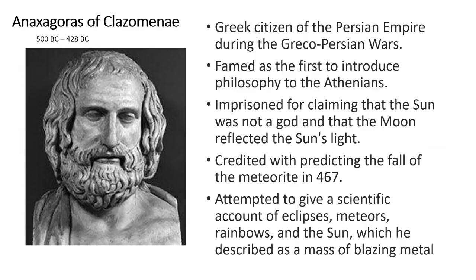He was credited with predicting the fall of the meteorite in 467. There was a meteorite fall in 467. He attempted to give a scientific account of eclipses, meteors, rainbows, and the sun, which he described as a mass of blazing metal. Okay, gas, but close enough.